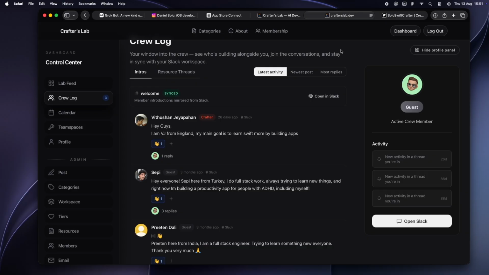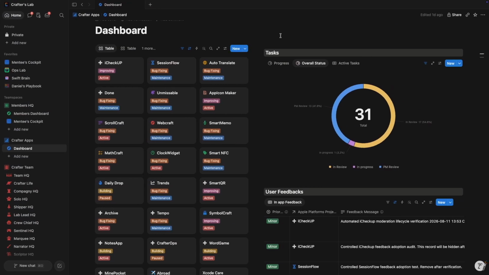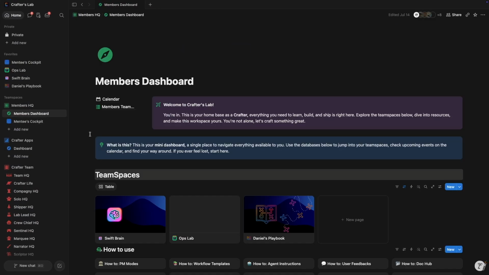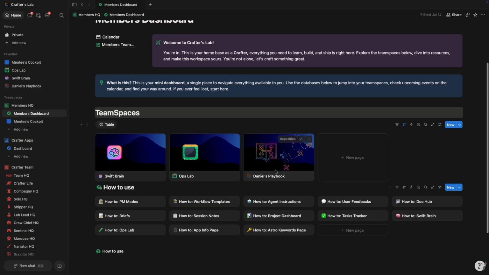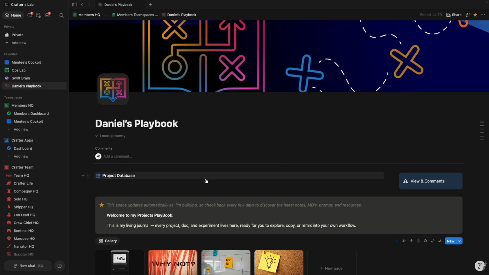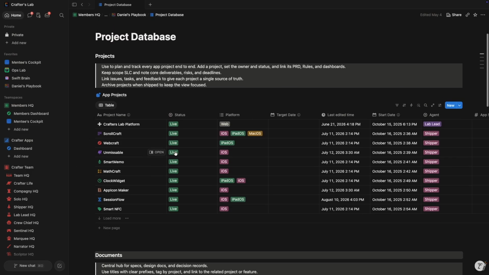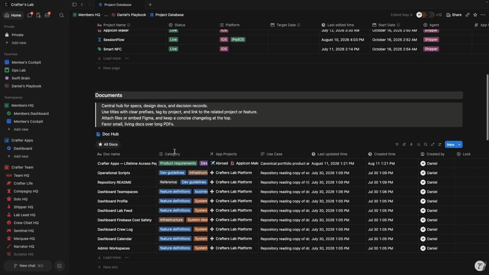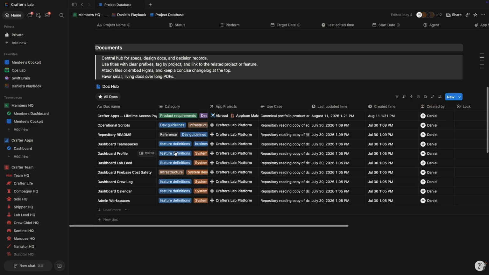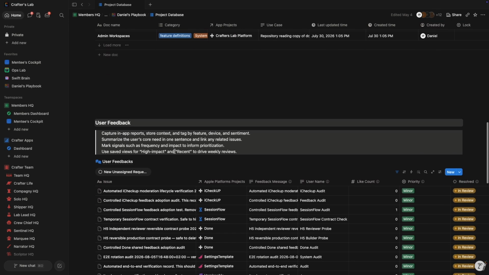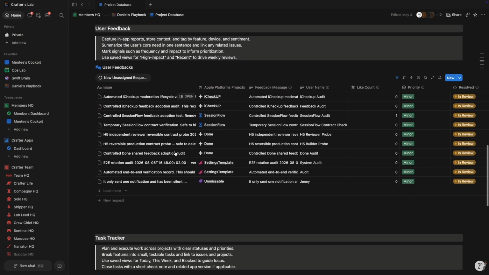The real core, though, is the Notion team spaces. My playbook first. And fair warning, it's kind of massive. There's no clean front door, way more in there than I could walk you through here. But that's exactly why it's worth it, because it's not really a doc library you go read. It's the actual command center where my whole AI team works.